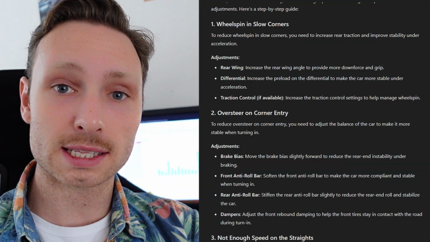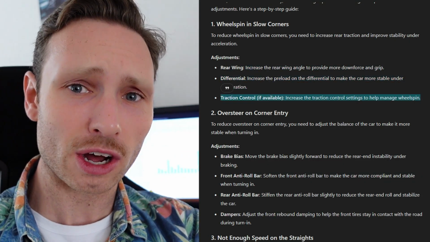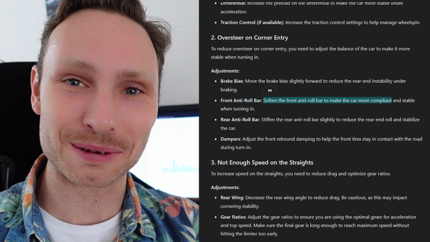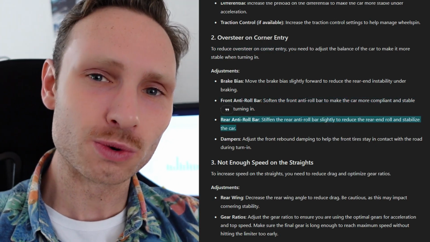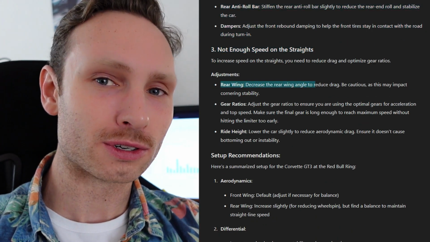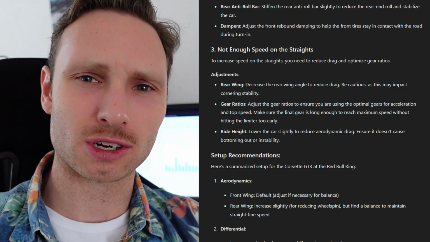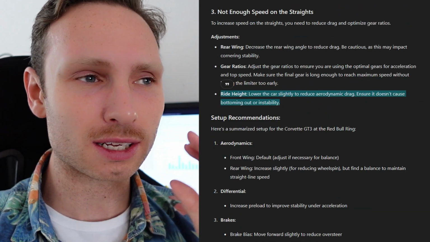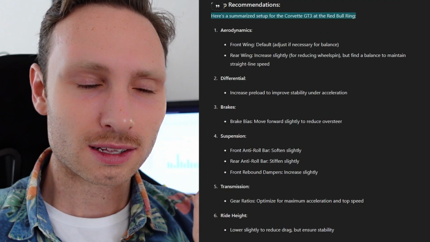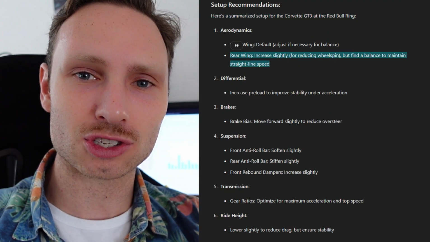In conclusion, I think ChatGPT is a very unreliable source when it comes to setup tips. I think going to a human who knows what the hell they're doing is a way better solution than asking ChatGPT, because sometimes it's just giving the complete opposite answer of what you're looking for. But if you're a complete beginner, you won't know this. You won't know that softening up the front anti-roll bars will give you more oversteer. And if ChatGPT says it doesn't, you're gonna have a bad time.